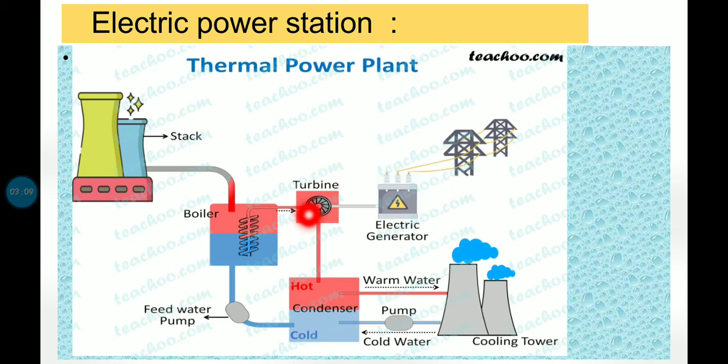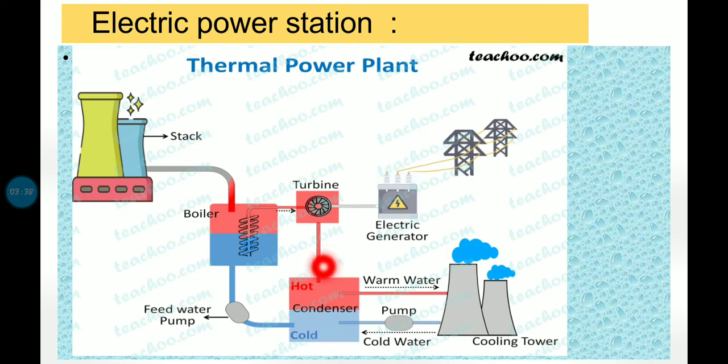Using the thermal energy released due to burning of coal, steam of very high temperature and pressure is generated. The energy in the steam drives the turbine. Thus, the generator connected to the turbine rotates and electrical energy is produced. Now, the steam is converted back into water, and the water is recirculated to the boiler.